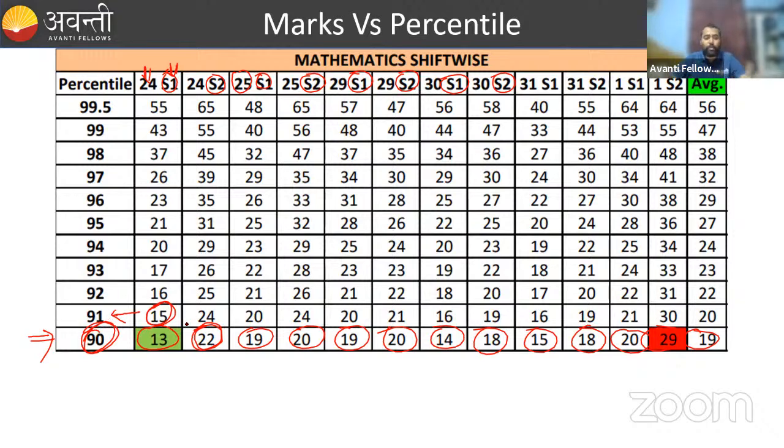Similarly, if you are scoring above 20 marks, like if you are solving 10 questions, you can score up to 96, 97 percentile. In mathematics, if you are solving 8 to 10 questions, you can score up to 96, 97 percentile.